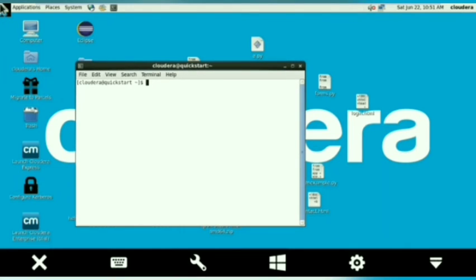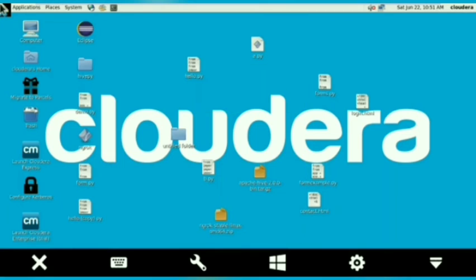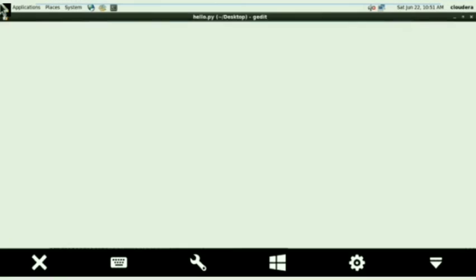Before running the Python file, I have to activate my virtual environment. Yes, this is activated. And now run the Python file, Hello.py, my backend code. Yes, it has finally run successfully.